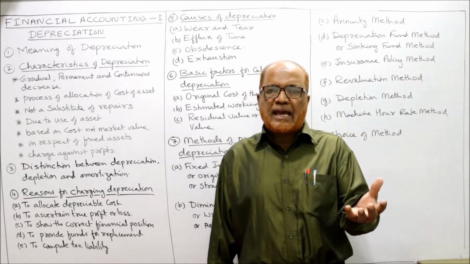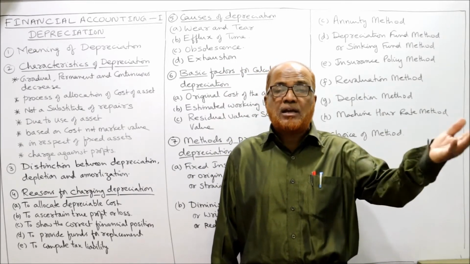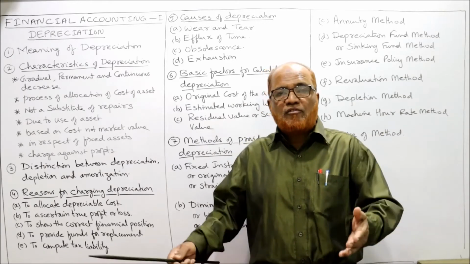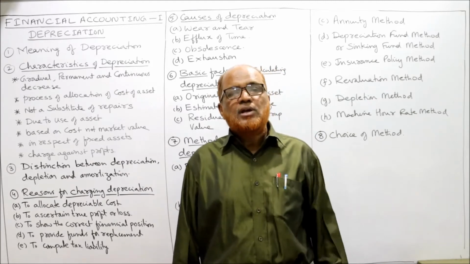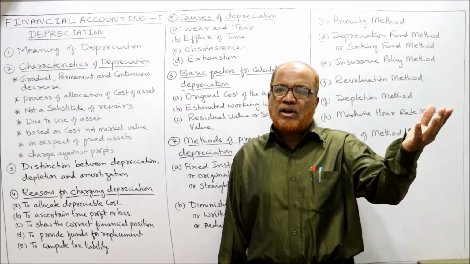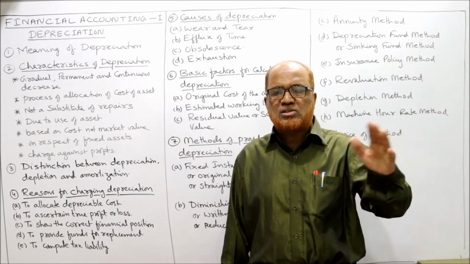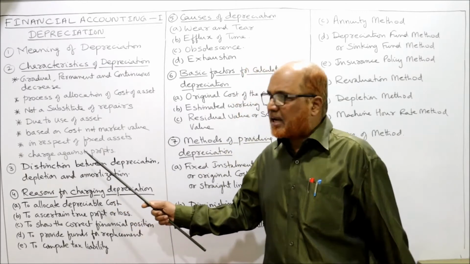The depreciation will be calculated on the cost of the asset, not on the market value of the asset. Example, we have purchased a machine for rupees 1 lakh, so cost of the asset is 1 lakh. So we will calculate depreciation on cost of 1 lakh. The market value of the machine may increase or decrease. We are not concerned while calculating depreciation. This is one of the characteristics.